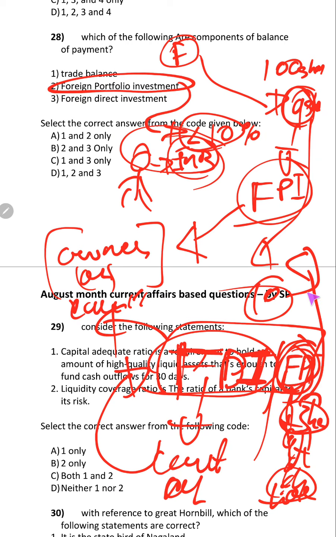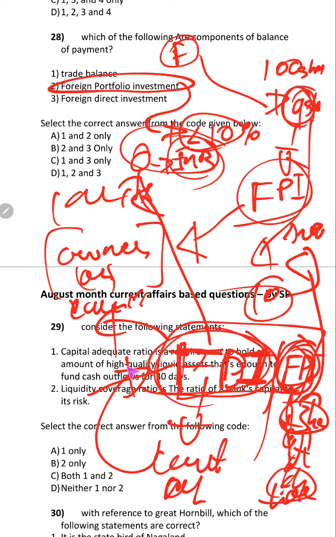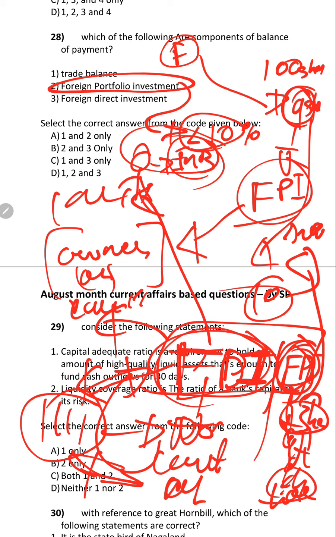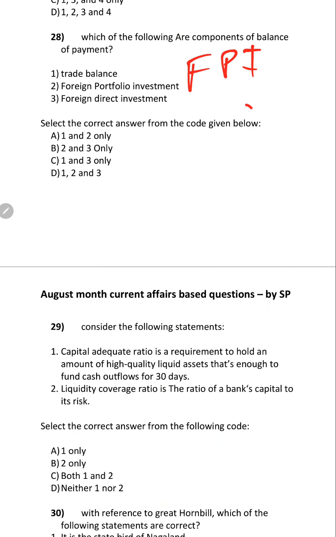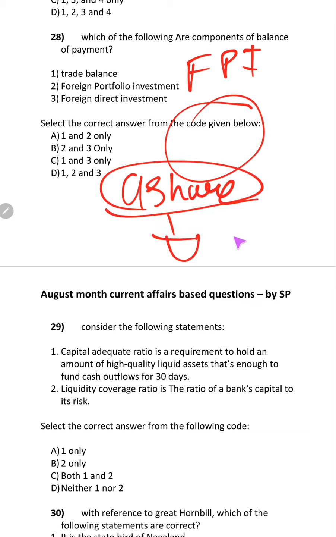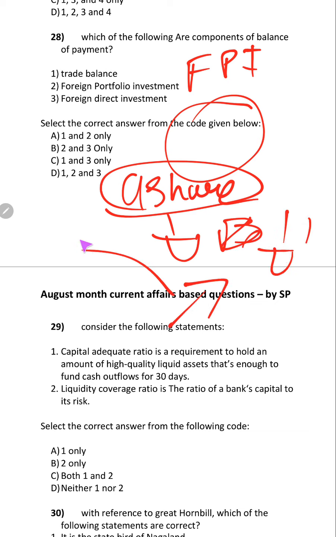So this is good for the investors. But for the country, FDI is good, because the FDI investors will come and invest in India, establish company, they will provide employment and they will produce products, so GDP will increase and everything will increase. But FPI is not like that. FPI will come, invest, buy 9 shares, only 9 shares, because the share value is very high. Tomorrow if they feel share value will fall, they will immediately sell and go off.